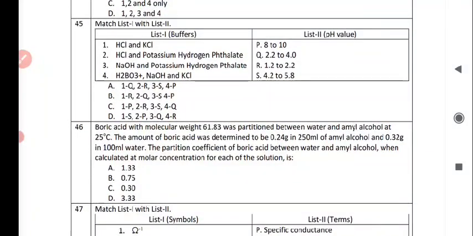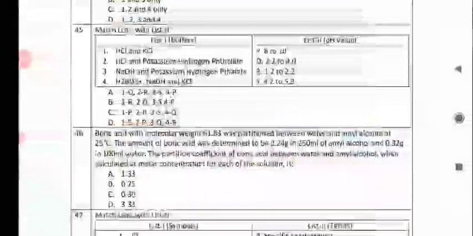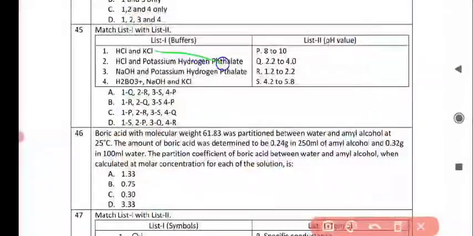Next question is, match list 1 with list 2. List 1 contains buffers and list 2 contains the pH value. So for the first buffer, that is HCl and KCl, it correctly matches with option number R, that is 1.2 to 2.2.